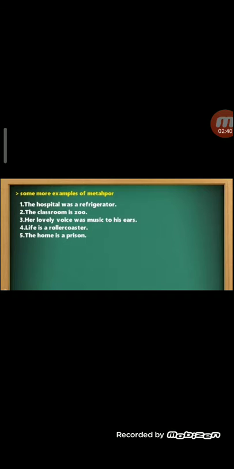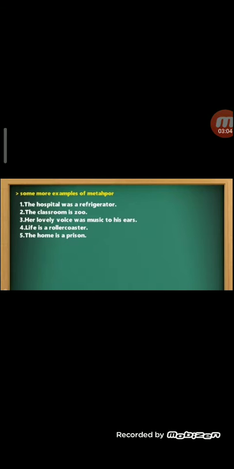Next, some examples of metaphor. The hospital was a refrigerator. It means the hospital is compared to a refrigerator. It is cold, that means the icy room of the hospital. It was fully AC. The classroom is a zoo.